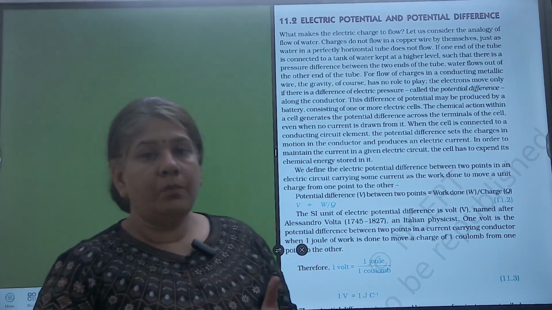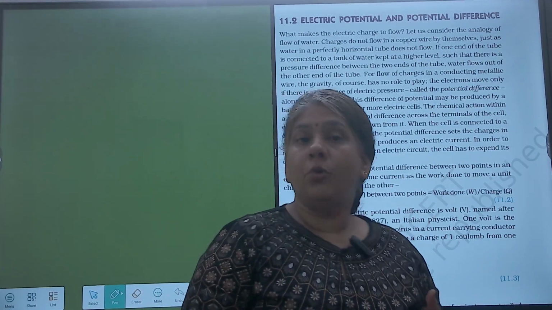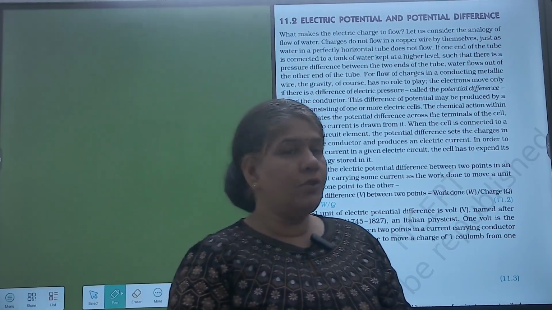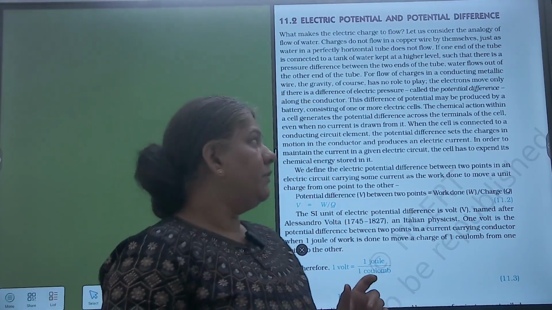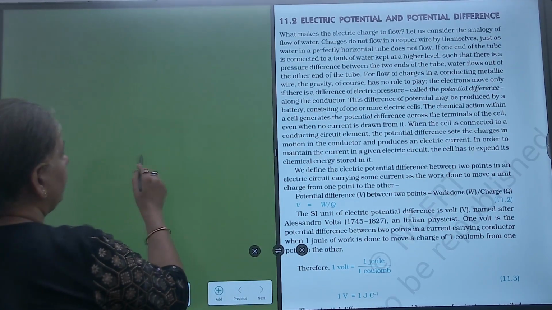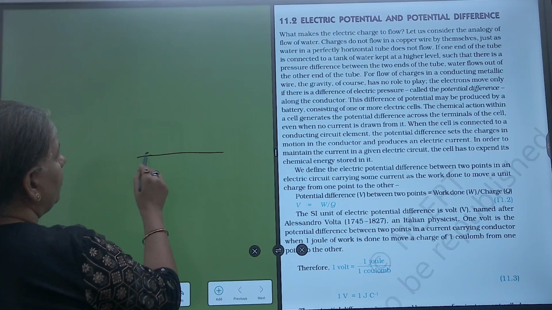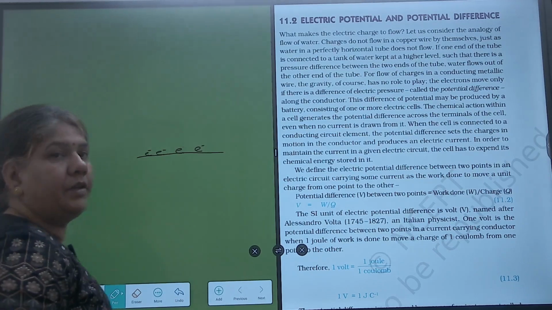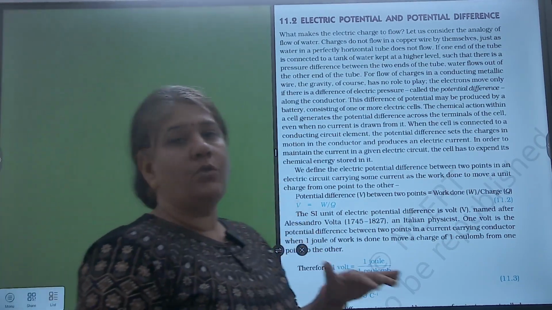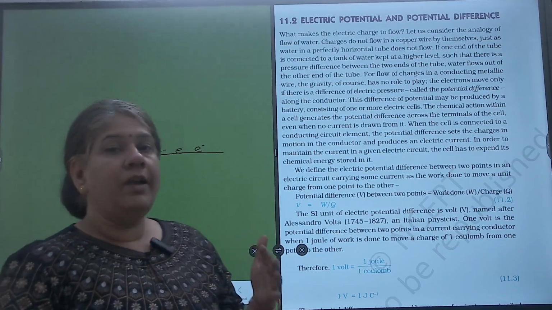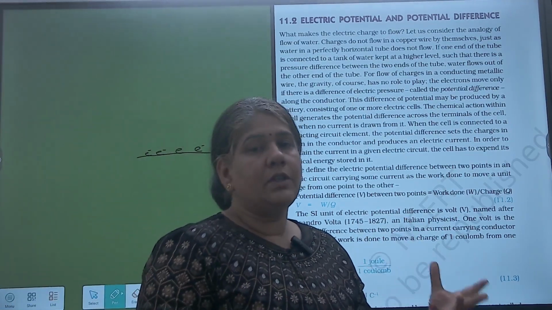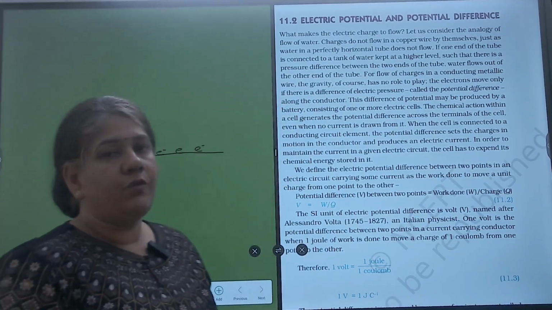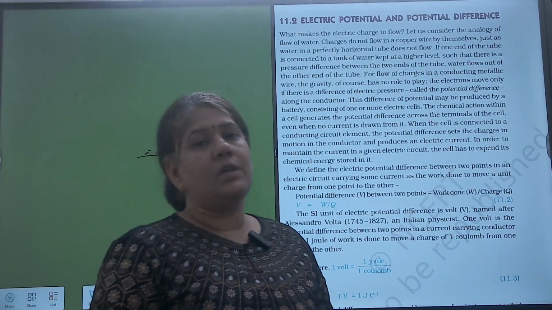See, we have to study current, which is the flow of electrons. And in a metallic wire, the electrons won't flow by themselves. If there is a metallic wire lying, it has free electrons. Metals have the characteristic that they have free electrons. So these electrons won't flow by themselves. A push or a force is needed to move these electrons. And when these electrons start moving, we say current or electricity is generated.